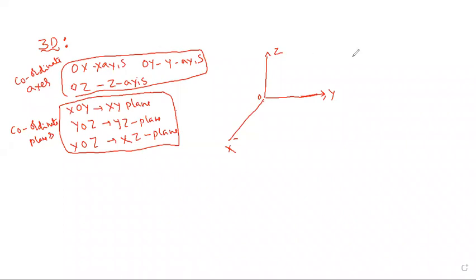Okay, now the point is clear. How can you write the 8 octants, sir? First take 2D, which we already know. This is the X, this is the X dash, this is the Y, and this is the Y dash. Here both are positive. Here x is negative, y positive. Here both are negative. Here x is positive, y negative.